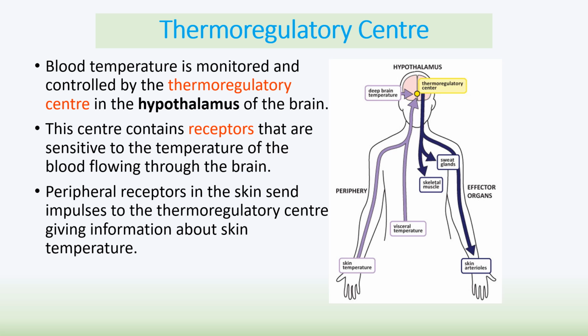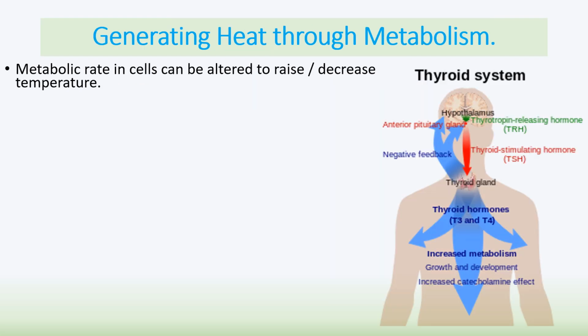They will send impulses to the thermoregulatory center, giving information about the skin temperature as an early warning system, because obviously your blood, if it starts to dip, it can be quite dangerous. So then what will happen? Well, one way we can increase our temperature is generating heat through metabolism. So the metabolic rate can be altered to raise or decrease temperature. So how is this done?